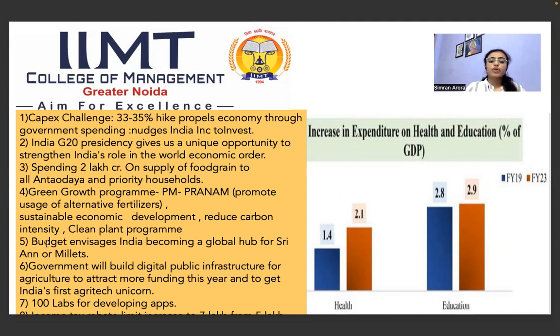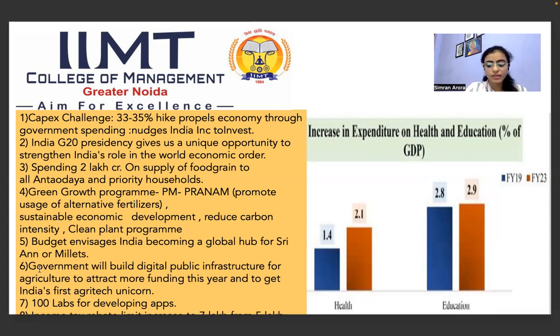The next point is millet. Okay, so the government has also announced this year as the year of millet. So India is the largest producer of millet and the second largest exporter of millet also. And India believes that millet can make us a soft power in the world. So they are focusing on millet, and they have also given it a name, Shri Ann.